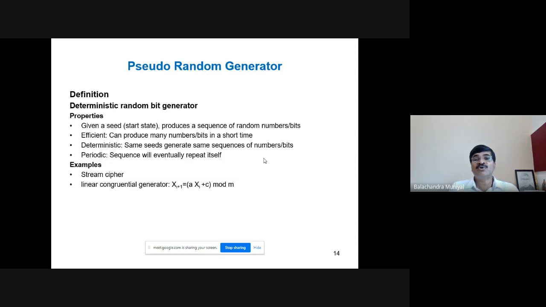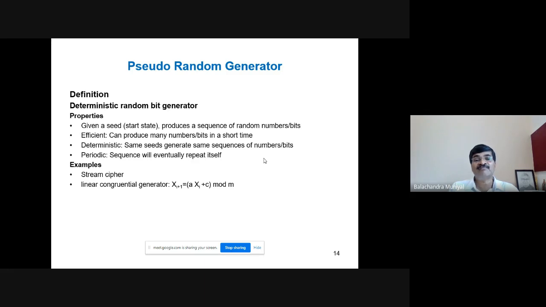You know about pseudo-random generator is a generator or a function which generates pseudo-random numbers. Following are the four properties of a pseudo-random generator. Given a seed as the input, which is the start state, produces a sequence of random numbers or bits. Pseudo-random number generator is efficient, means can produce many numbers or bits in a short time. It is very fast. It is deterministic, same seeds generate same sequence of numbers or bits.